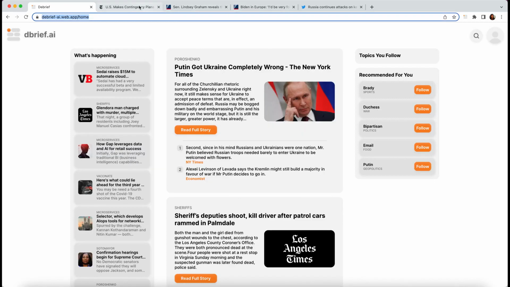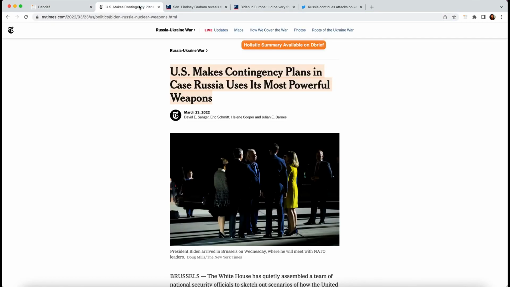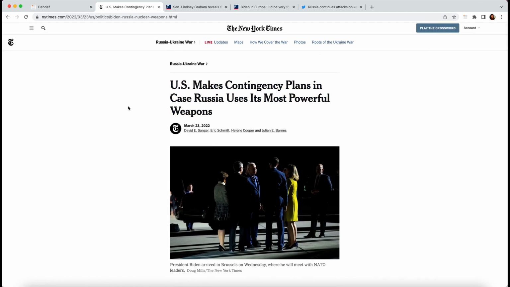So as I mentioned, you can be reading the news on, let's say, New York Times. So I was looking up this article on the US making a contingency plan for Russia's most powerful weapons. That's what the New York Times says, though. What are other sources saying about this? So as long as I just highlight that text, it immediately tells me a holistic summary is available on Dbrief.